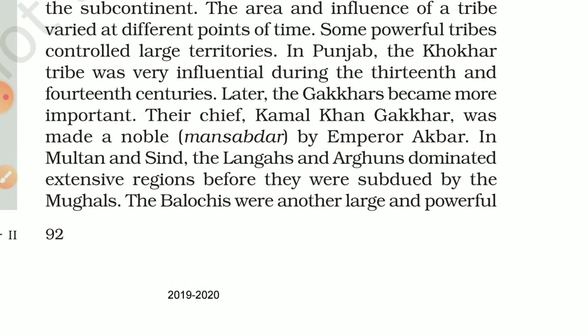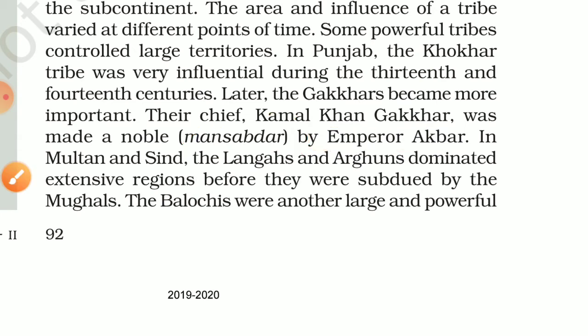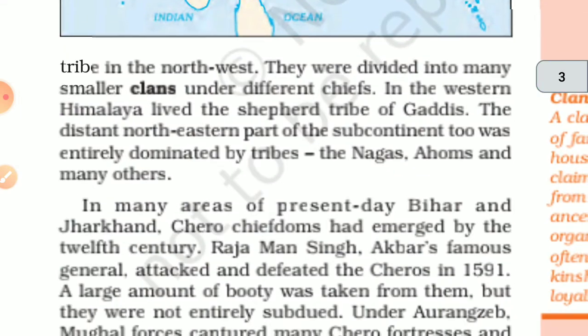Their chief Kamal Khan Gakhar was made a noble, a mansabdar, by Emperor Akbar. So in the end, Kamal Khan Gakhar was chosen as a mansabdar by Akbar. And in Multan and Sindh, the Langas and Arguns dominated extensive regions before they were subdued by the Mughals. The Balochis were another large and powerful tribe in the northwest.